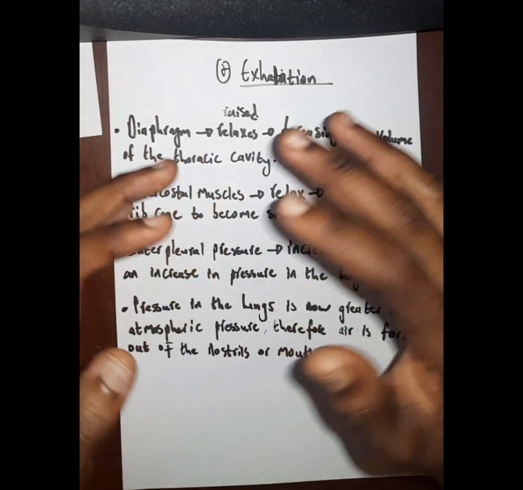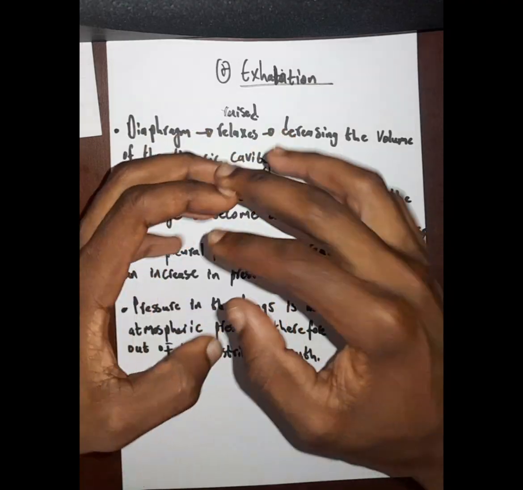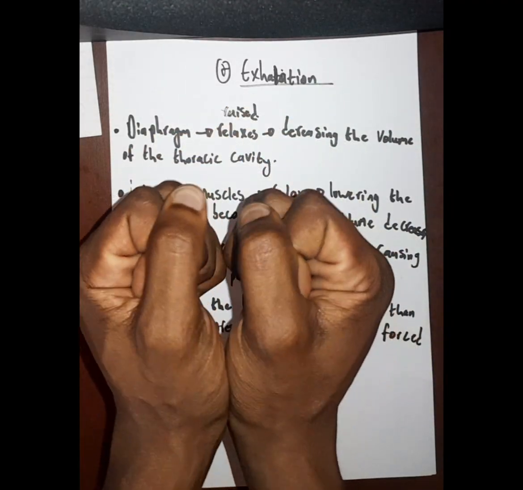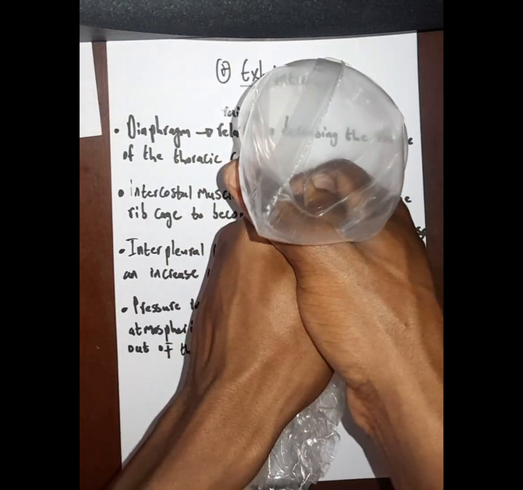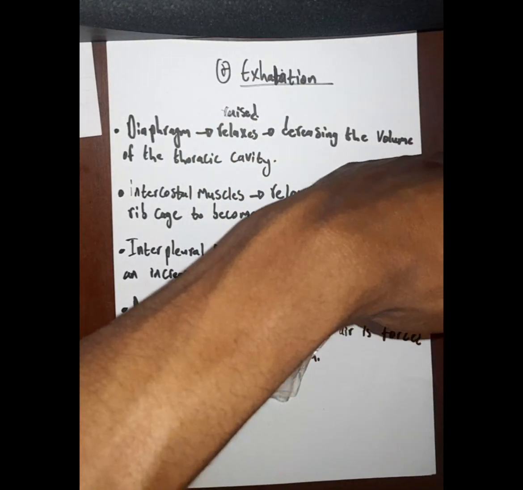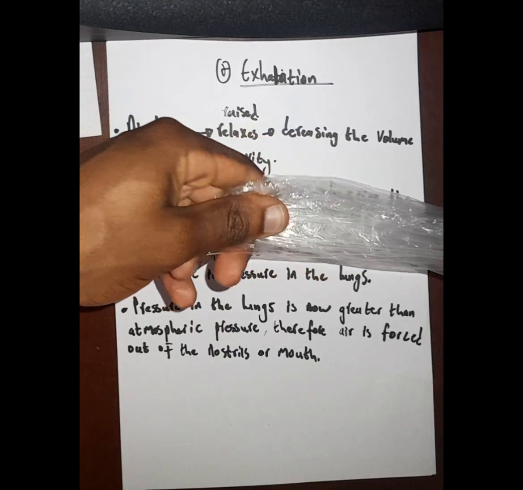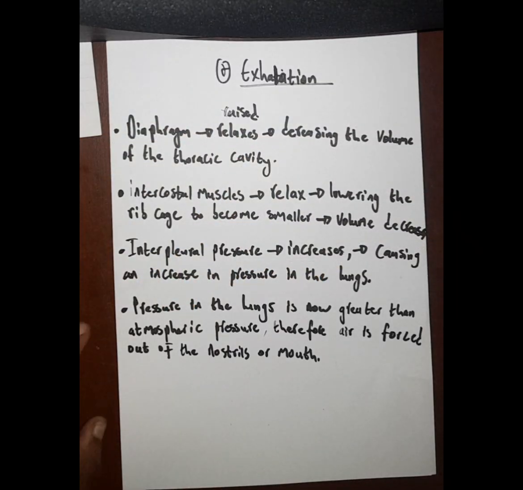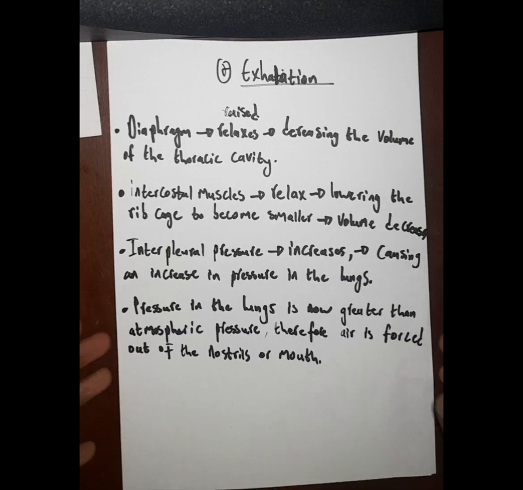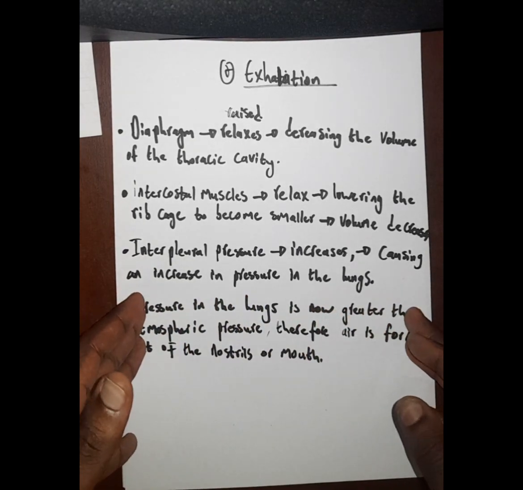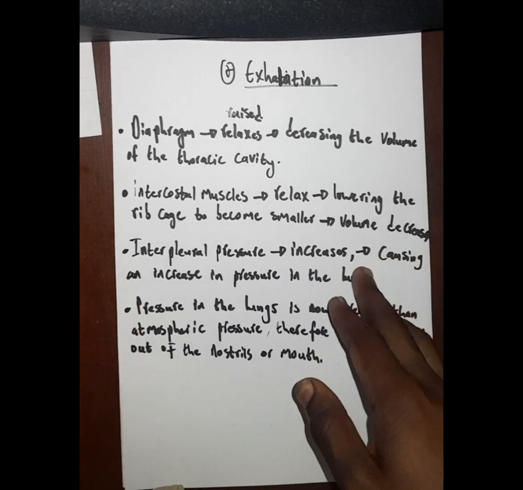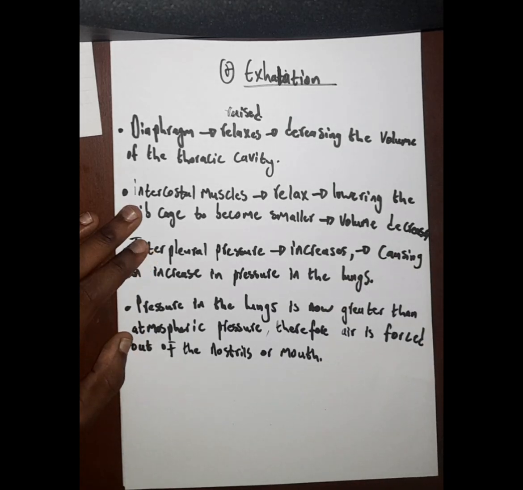Therefore, when the volume of something decreases, let's say a container or a plastic, the pressure that is going to be inside is going to what? Is going to increase. Just like this plastic, as I explained, as the volume decreases, look what happens to the pressure inside. It becomes what? More and more tight. Therefore, as a result, air will rush out of what? Of the lungs and go to what? To the outside. Because now the pressure within what? Within the lungs is greater than what? The atmospheric pressure. And air pressure will always move from what? From a high pressure to what? To a low pressure. Now, I think that explains everything.